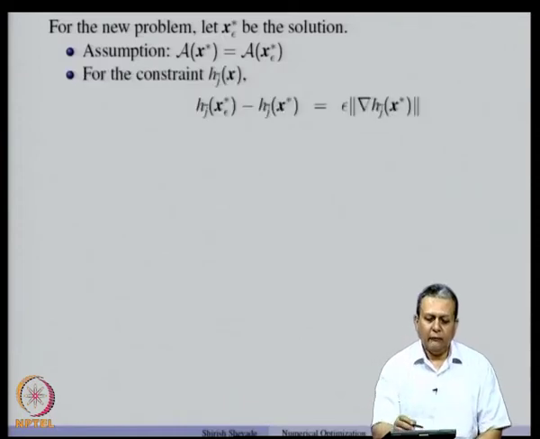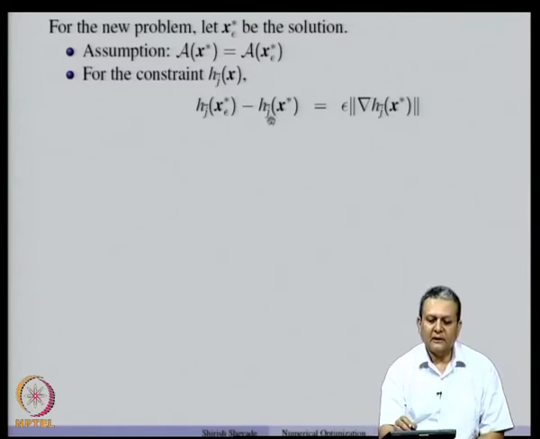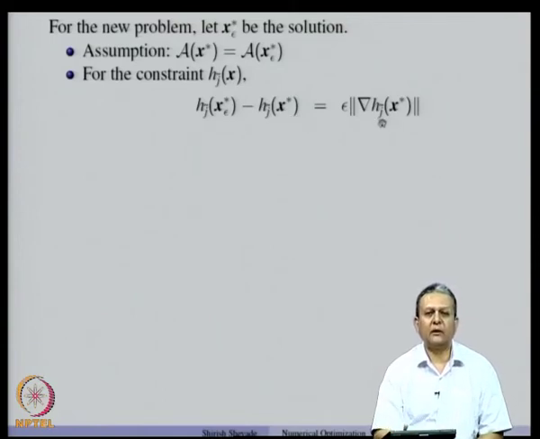Now, if we look at the constraint h j tilde x which is perturbed, we know that h j tilde x star was 0, because that was the active constraint, and h j tilde x star epsilon is nothing but epsilon times the norm of gradient h j tilde x star. So, h j tilde x star epsilon minus h j tilde x star is the quantity by which the constraint got perturbed.